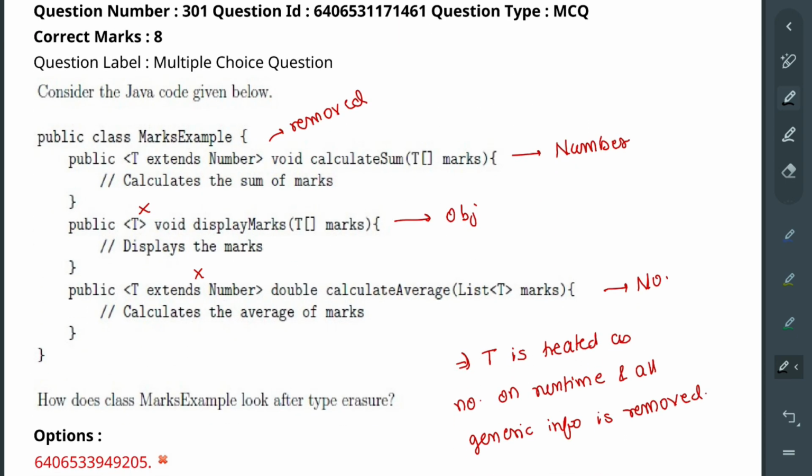Okay, next question is: consider the Java code given below. How does marks example look after type erasure? What is type erasure? Okay, I have explained it in the theory.